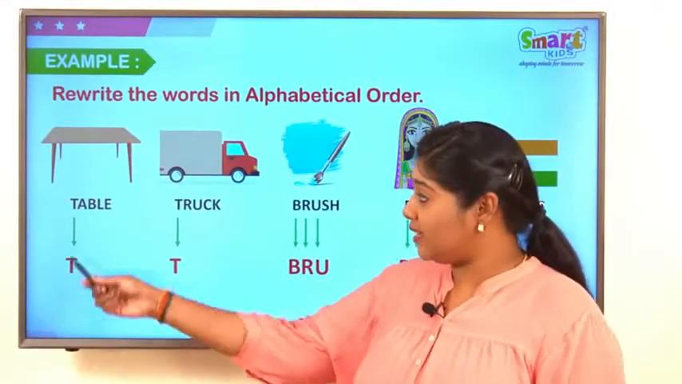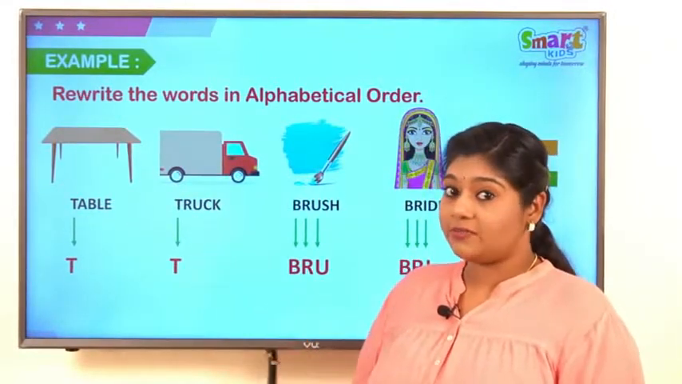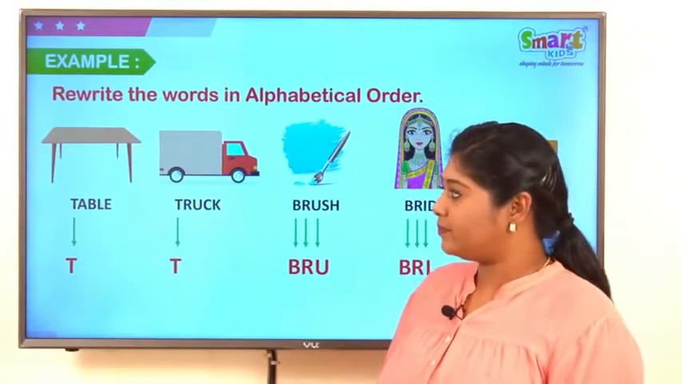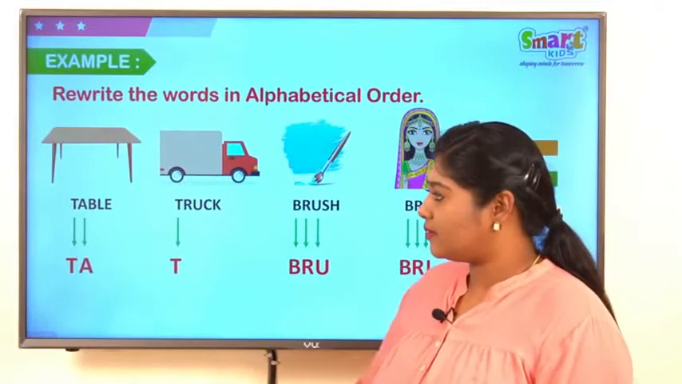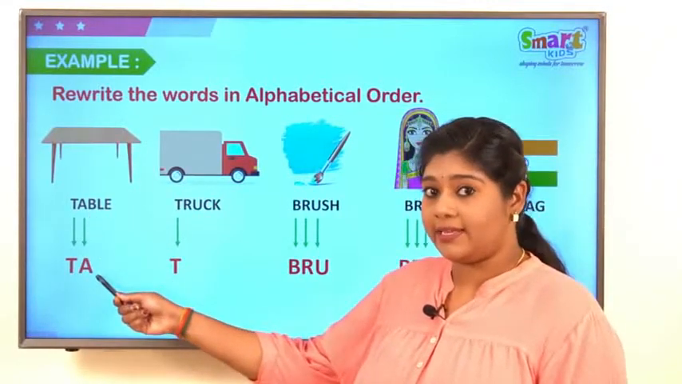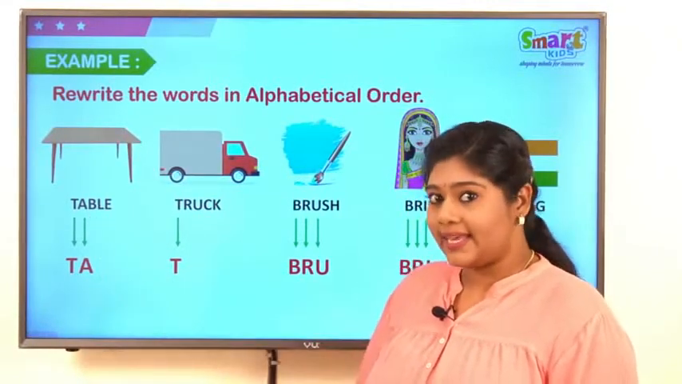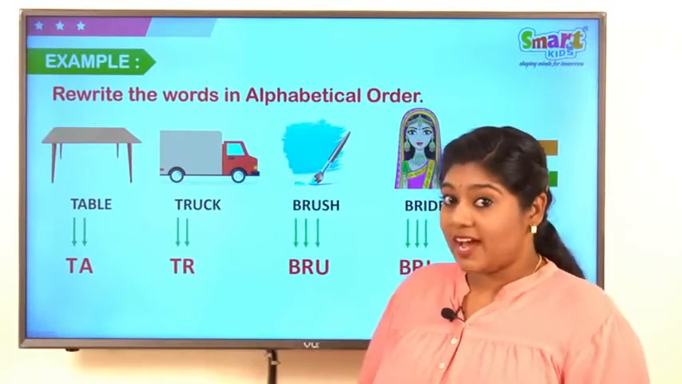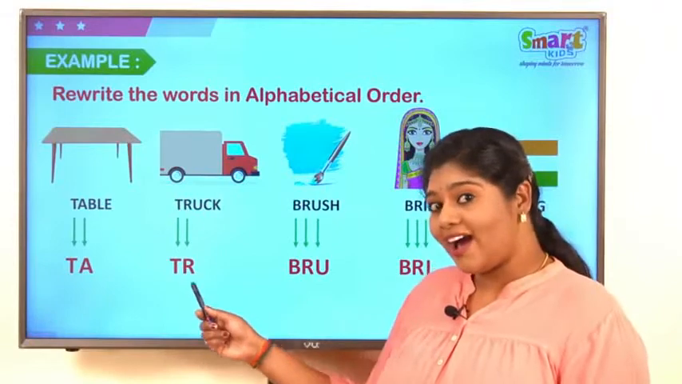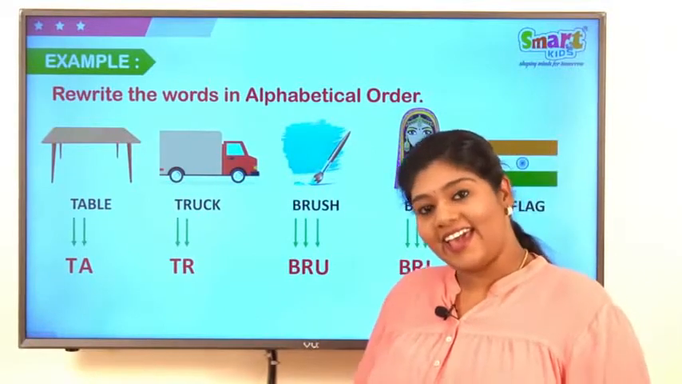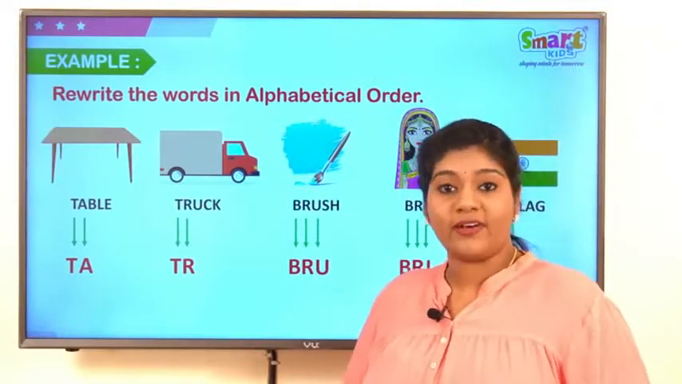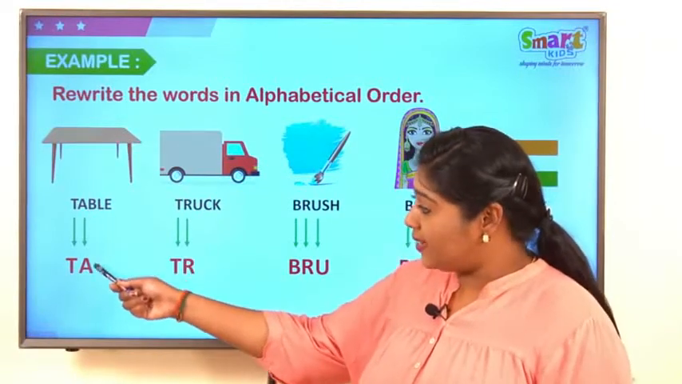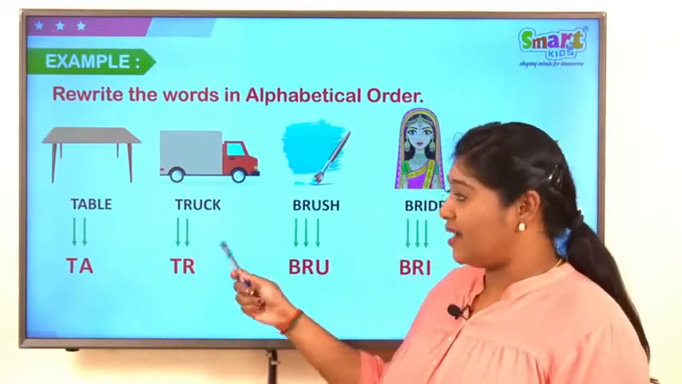So, among these two words, which comes first? Table or truck? Let's see. The second letter of table is A. The second letter of truck is R. So, which comes first? A or R? Definitely it's A only, because A is the first letter of the English alphabet. So, table comes first and truck comes next.